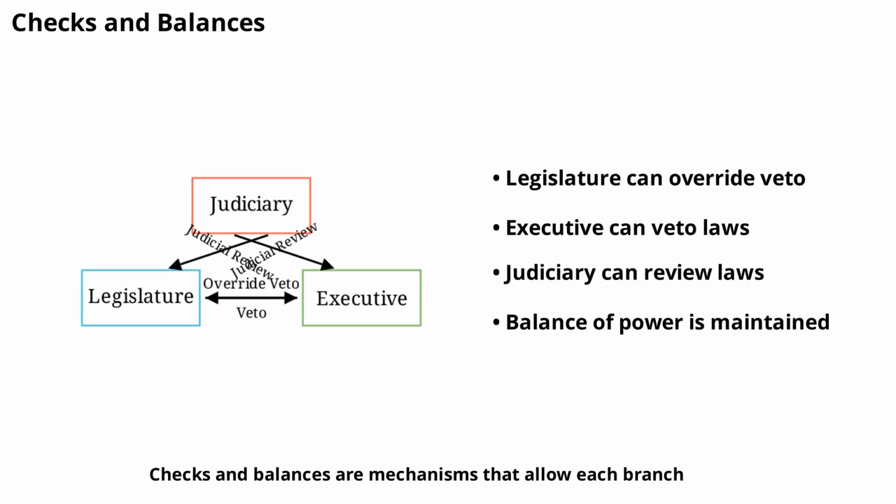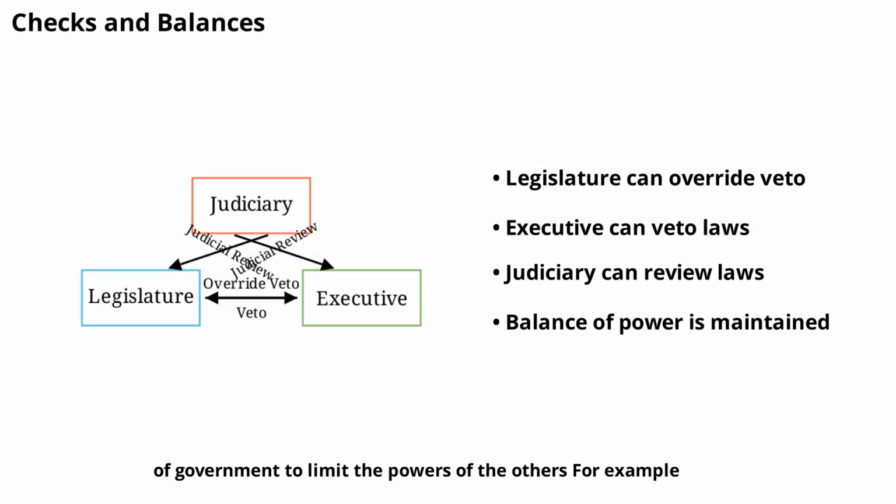Checks and balances are mechanisms that allow each branch of government to limit the powers of the others. For example, the legislature can pass laws, but the executive can veto them. The judiciary can declare laws unconstitutional. These checks prevent any one branch from becoming too powerful and help maintain a balance of authority.